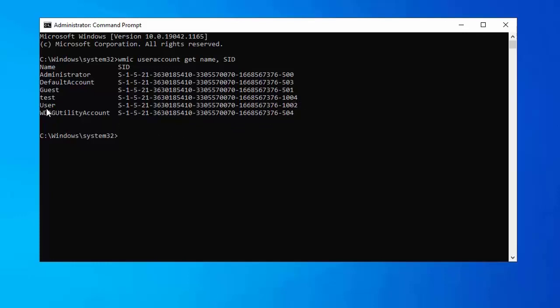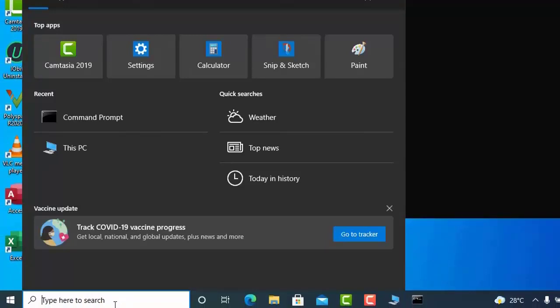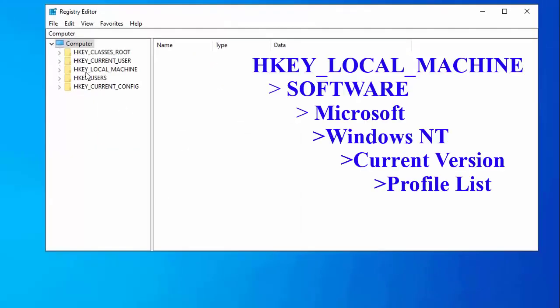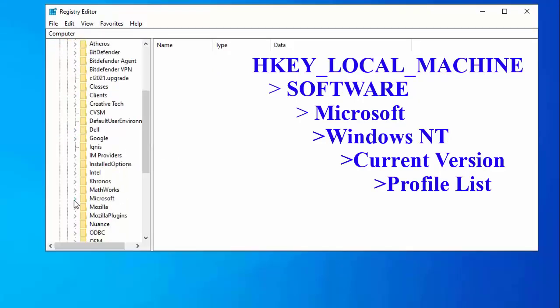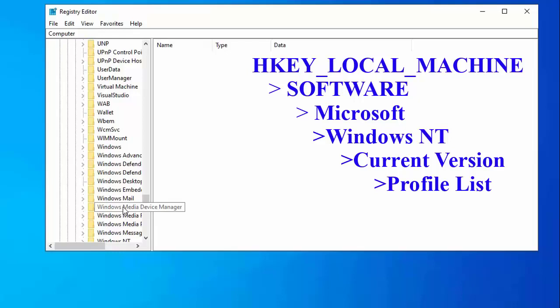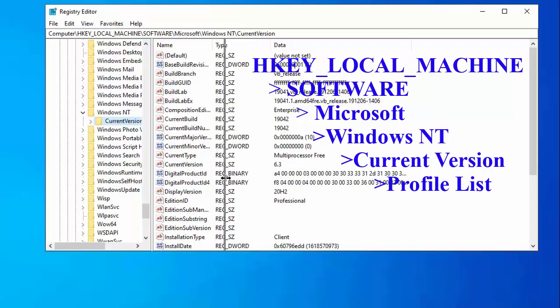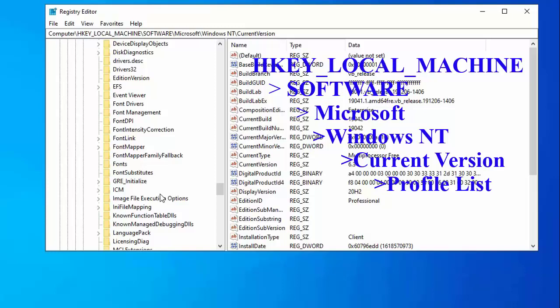I want to change the name of this user with my name. For that what I will do, in the search bar I'll write regedit. This is registry editor. Entering into it, entering into HKEY_LOCAL_MACHINE, entering into SOFTWARE. Next I need to enter into Microsoft. Next I need to enter into Windows NT, this Windows NT CurrentVersion. Entering into CurrentVersion, I need to enter ProfileList.